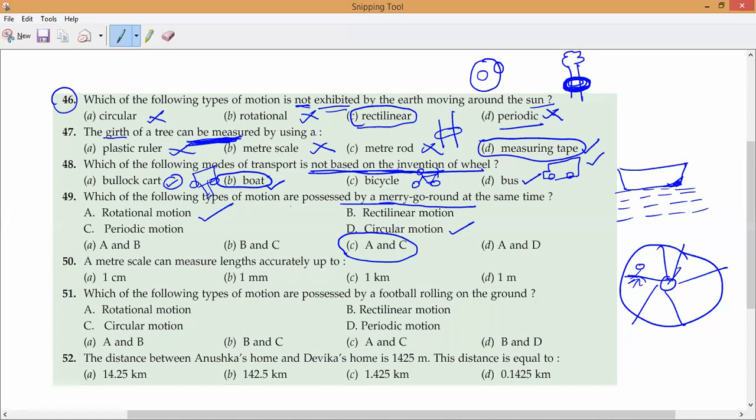Next, a meter scale can measure lengths accurately up to what? Meter scale, they are saying. Meter scale means how much?